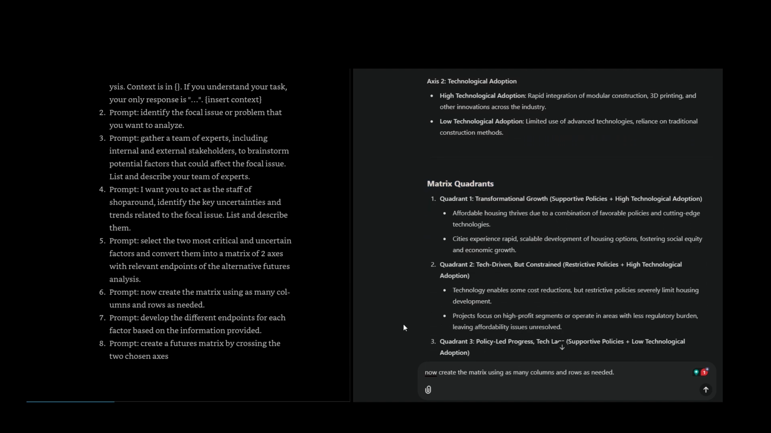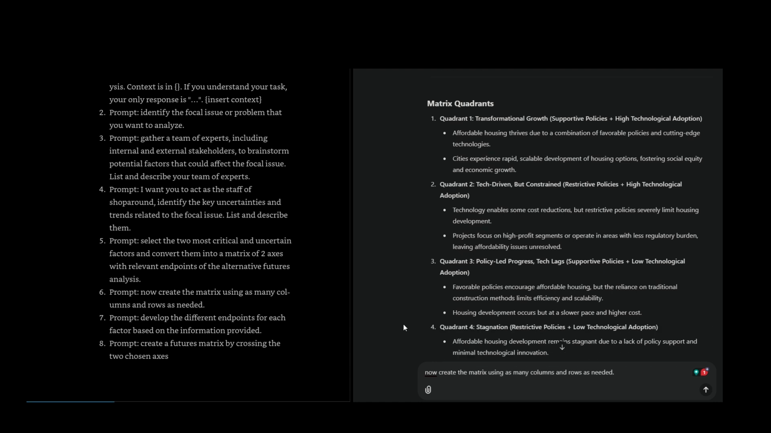Matrix quadrants. Quadrant 1: transformational growth. Supportive policies, high technological adoption. Affordable housing thrives due to a combination of favorable policies and cutting-edge technologies. Cities experience rapid, scalable development of housing options, fostering social equity and economic growth.